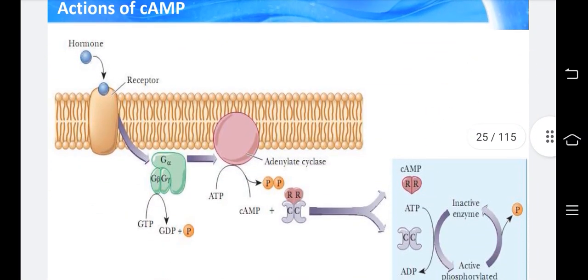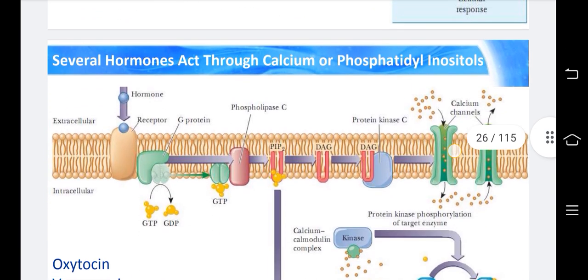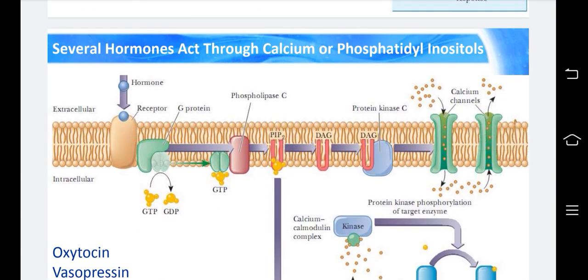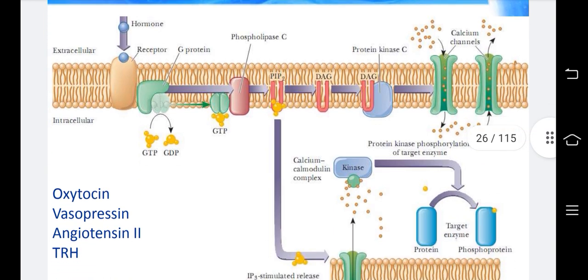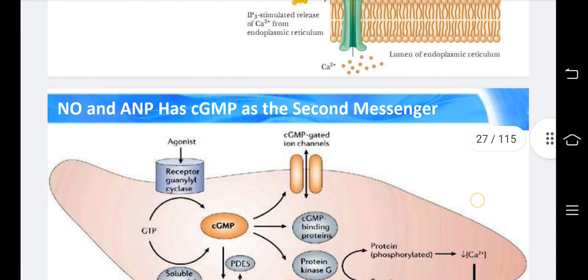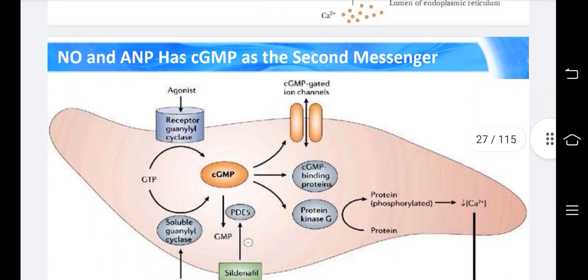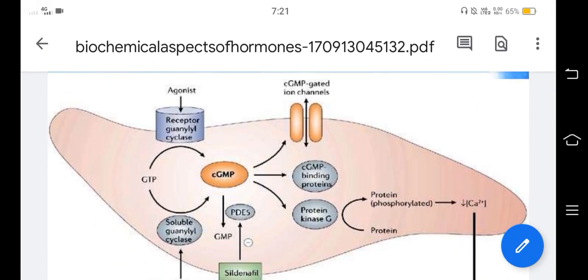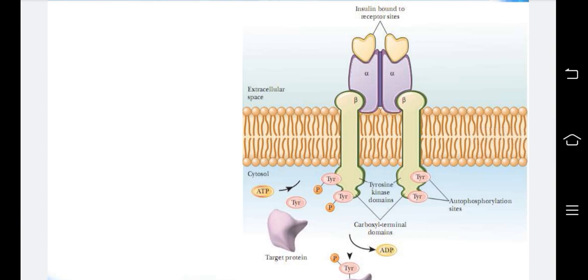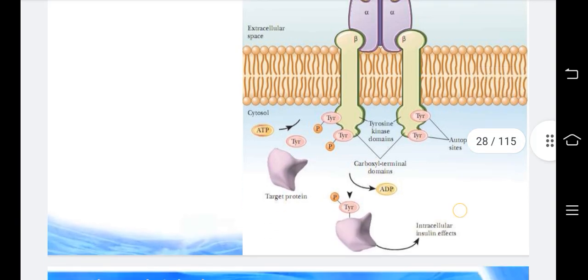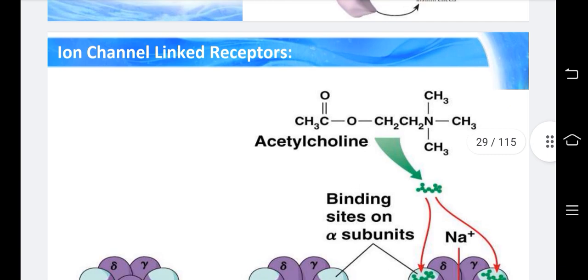Then actions of cAMP: hormone, receptor, adenylyl cyclase. Several hormones act through calcium or phosphatidylinositols, such as oxytocin and vasopressin. NO and ANP have cGMP as the second messenger. Insulin and NGF have receptors with tyrosine kinase activity, enzyme-linked receptors. Insulin-bound receptor sites, tyrosine kinase domains. Ion channel-linked receptors.